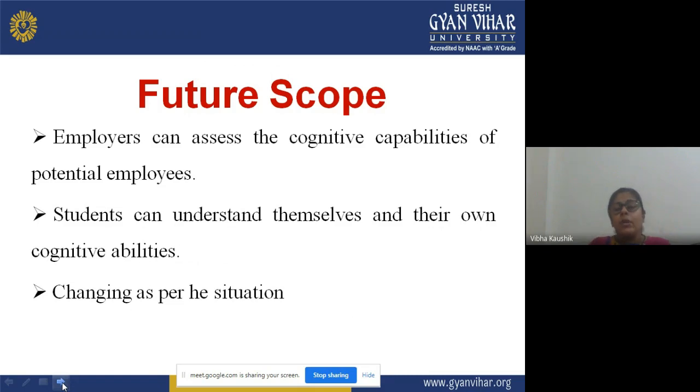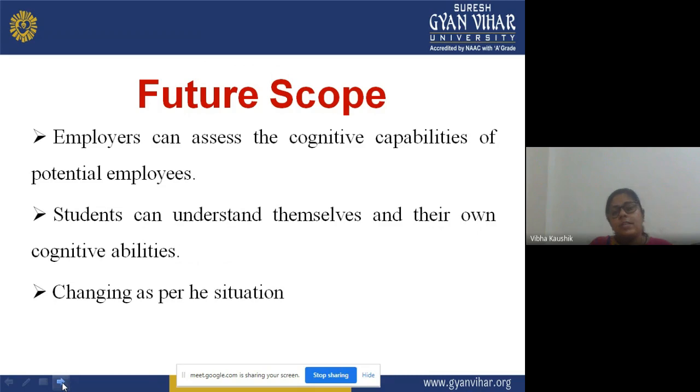Employers, those who are giving the job, can measure and make an assessment of the cognitive abilities, potentialities and capabilities of potential employees.